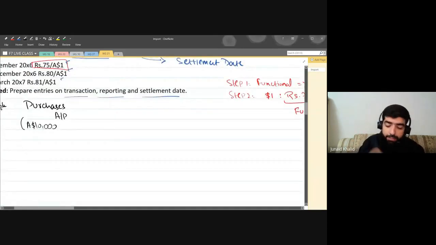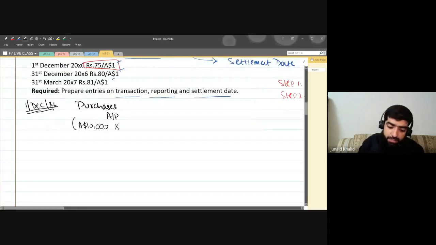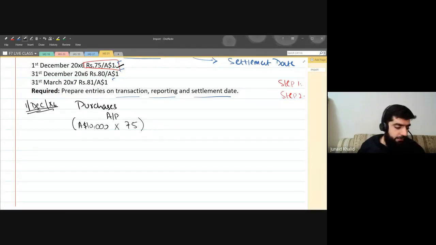We are not going to use the word convert. We are going to use the word translate. And in order to translate it, we need to use the exchange rate on that particular date, which is 75. So what will be the amount?